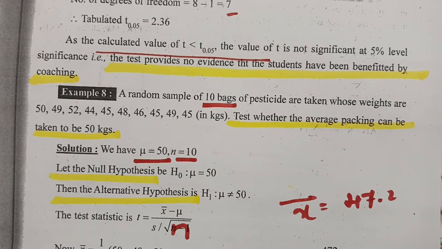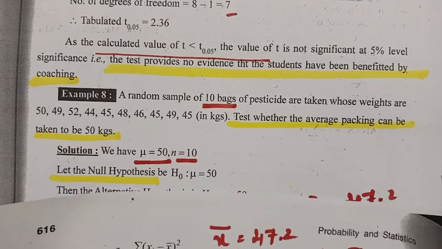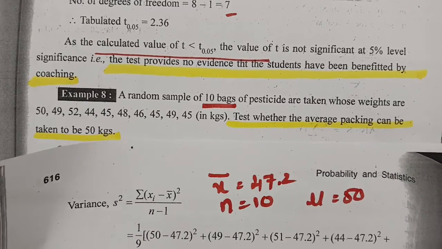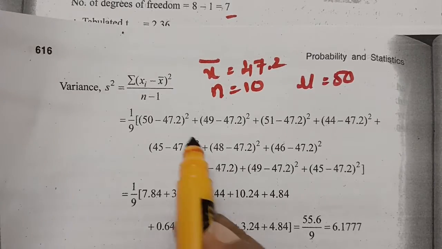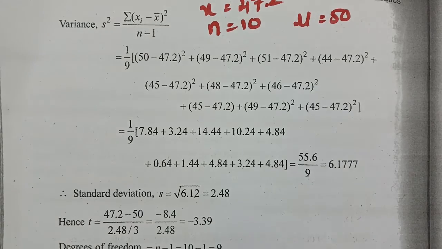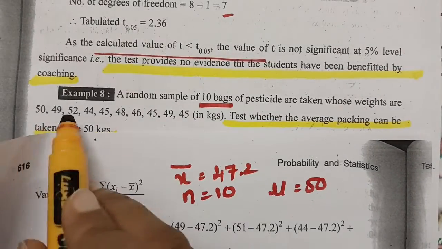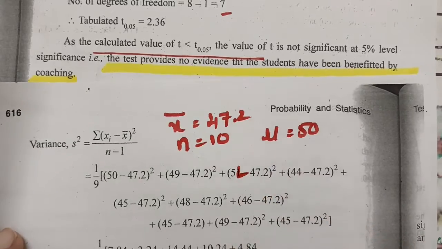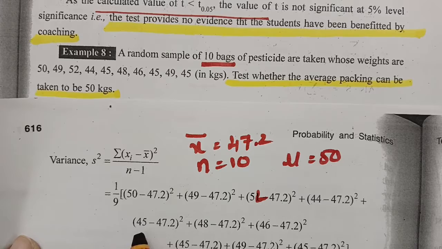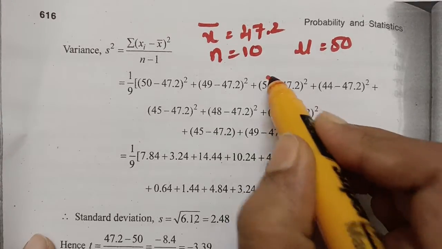Here the value is 52; in the textbook itself there is some correction here.